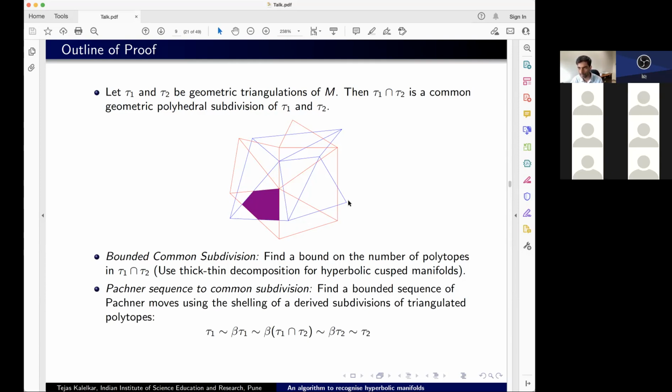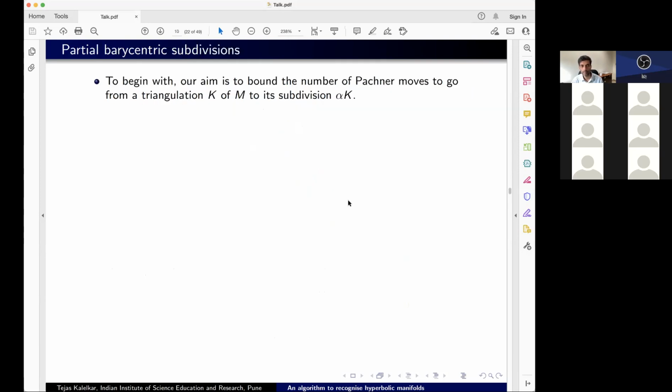So these are the 2 steps. The first is to get a bound on the common subdivision. The second is to go from the given triangulation to its subdivision in a bounded number of Wagner moves. Okay, so I'm going to talk about the second part of this proof first, which is to go from a triangulation K to its subdivision alpha K. So how do I go from K to alpha K?